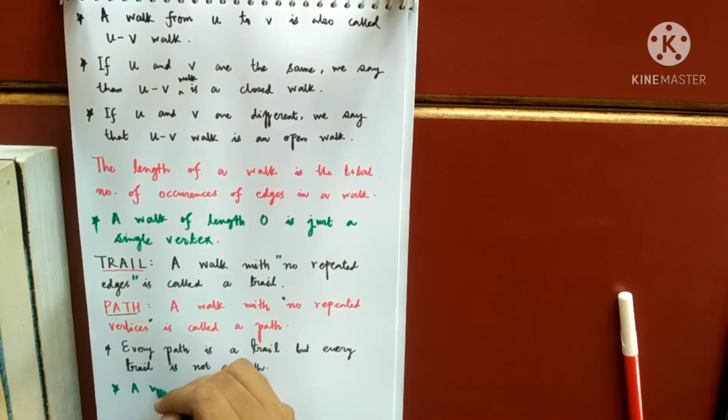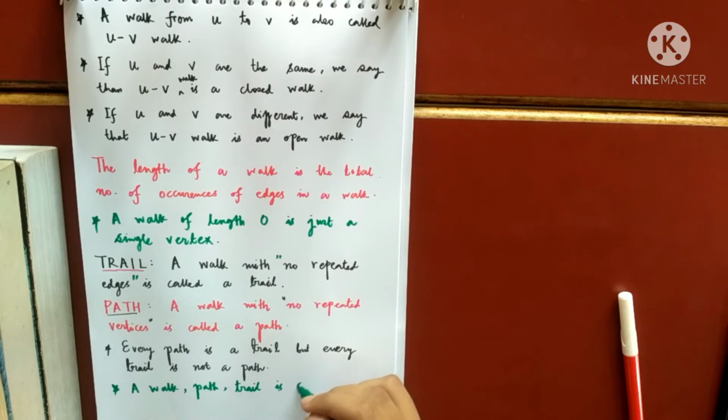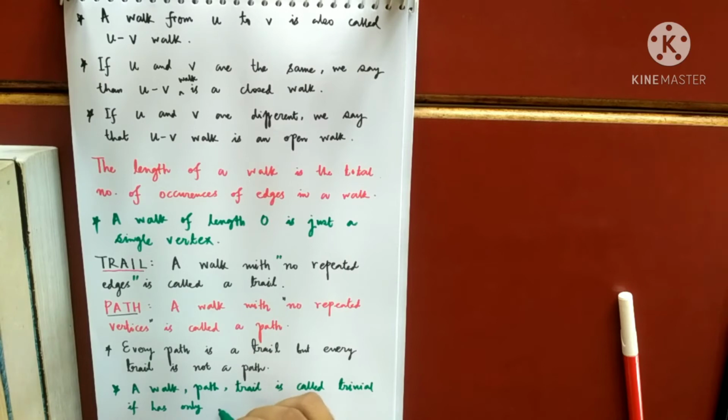A walk or a path or a trail is called trivial if it has only one single vertex.